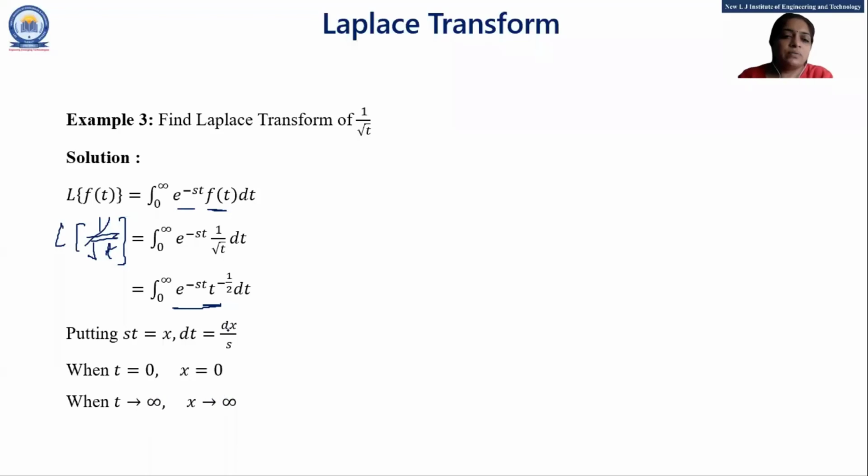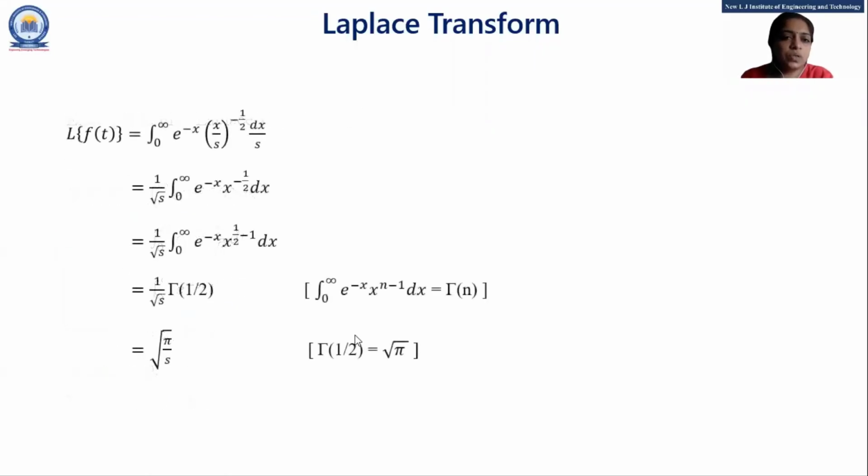So by converting our variable t into the x form, Laplace of f of t is 0 to infinity, e raised to minus x, upon s whole raised to minus 1/2, and this is dx by s. This is s raised to minus 1/2 into 1 by s.